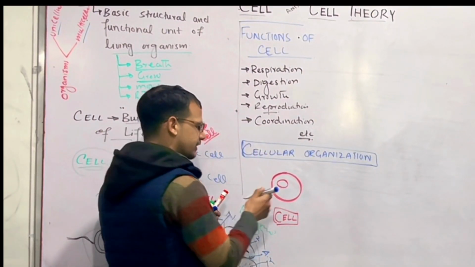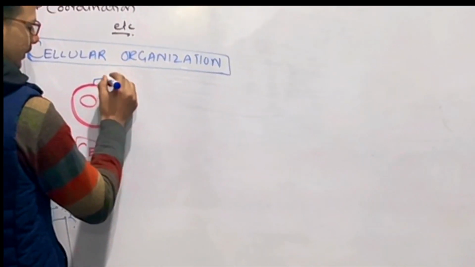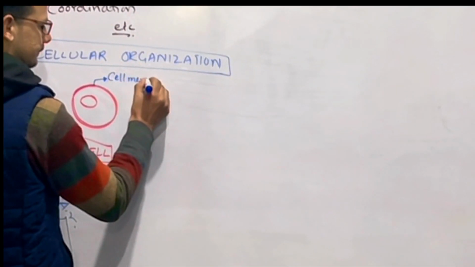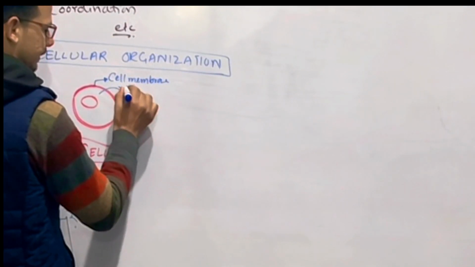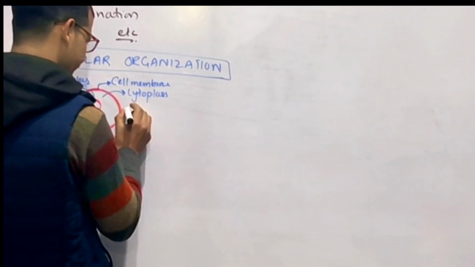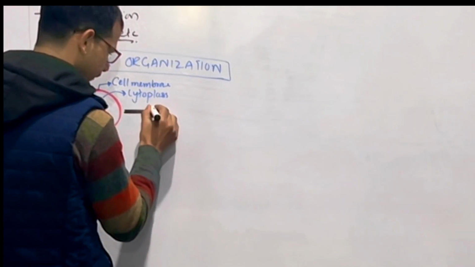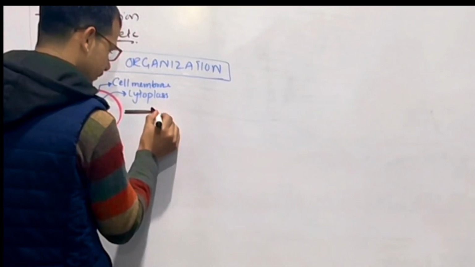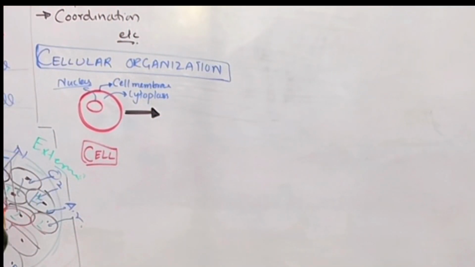And the cell has three parts. You already know: cell membrane, cytoplasm and nucleus. These are the main parts of the cell. Now, when the cells combine to each other and perform a proper function, it is called tissue. A tissue has the same cells. If a tissue has 2 million cells, the 2 million cells will be the same, right?